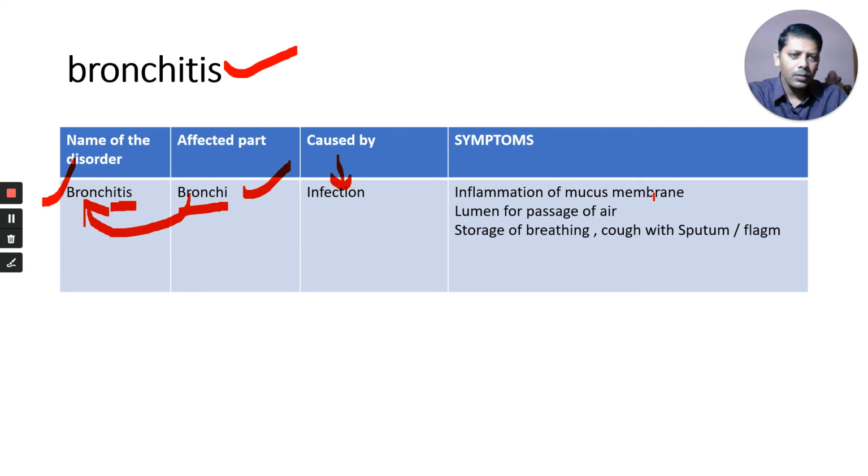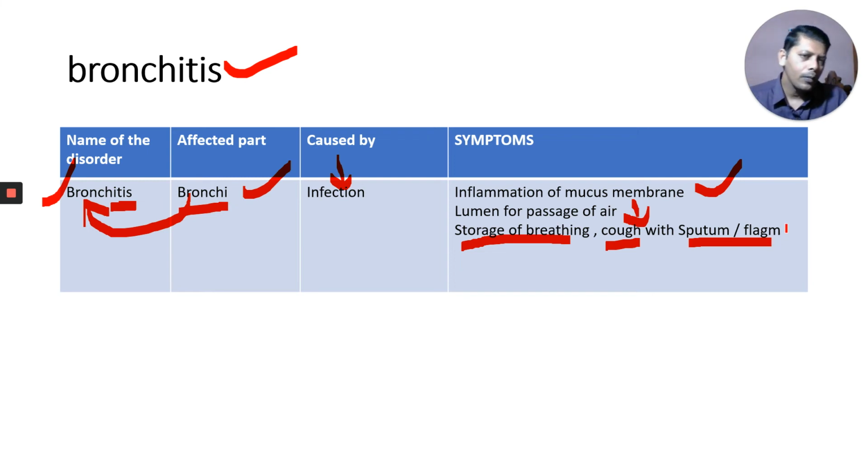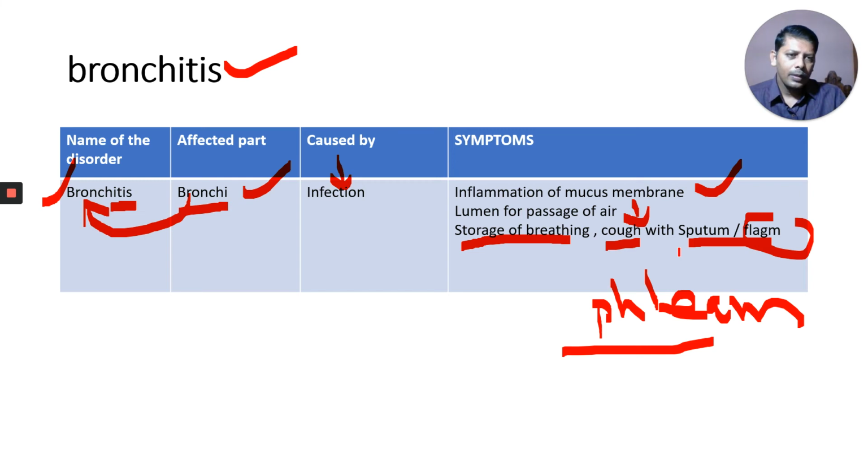And the symptoms: inflammation of the mucous membrane, and the lumen for air passage decreases. Here there is shortage of breathing, and cough with sputum or phlegm. Phlegm, we call it kalla in Telugu. These are the symptoms here: inflammation of the mucous membrane, and therefore the cough with sputum or phlegm occurs.